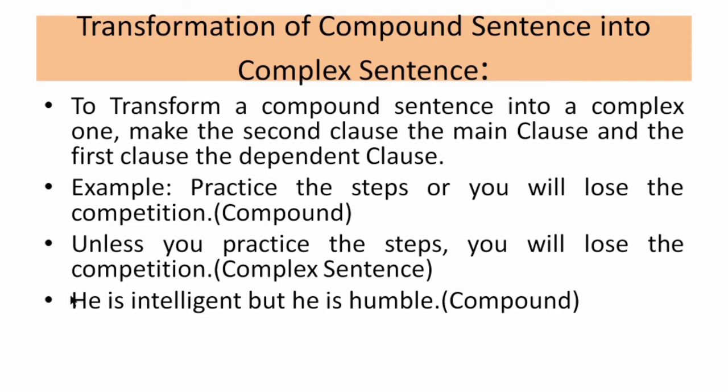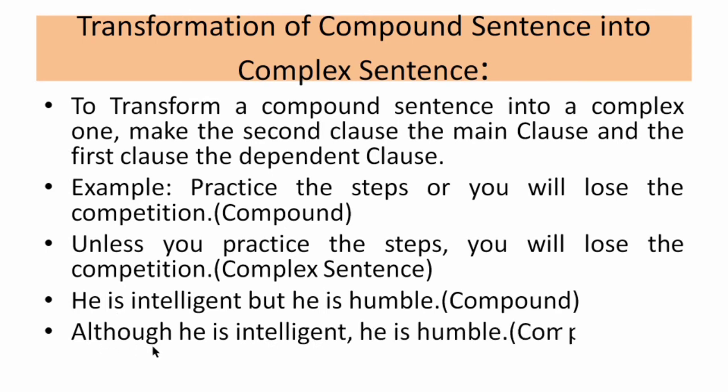Something needs to be added here to make the compound into a complex sentence. So let's see the answer. Although he is intelligent, he is humble. Now the compound sentence has become a complex sentence by adding "although". So there is a long list of subordinating conjunctions. We can use them to make a compound into a complex sentence.